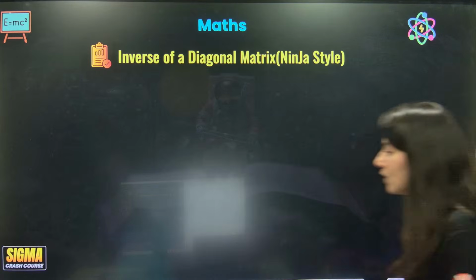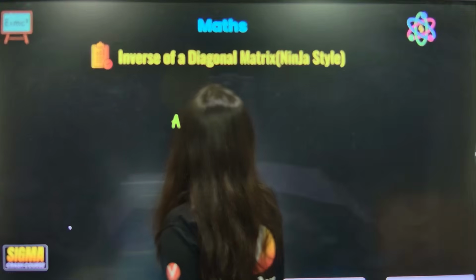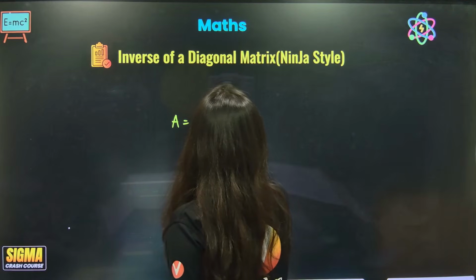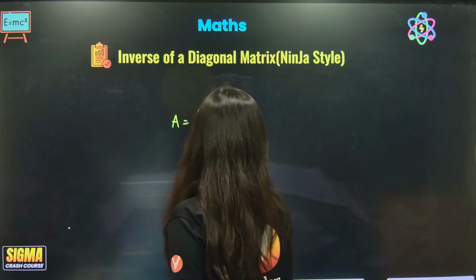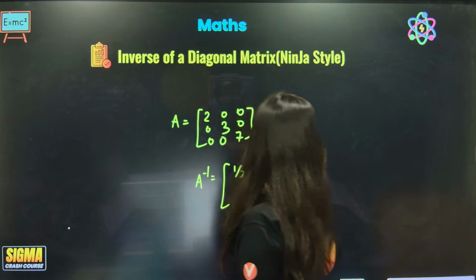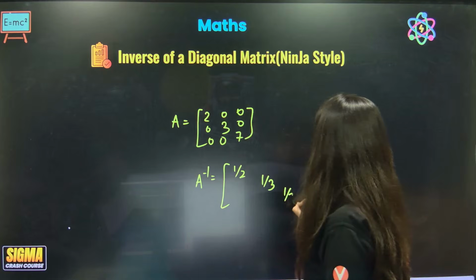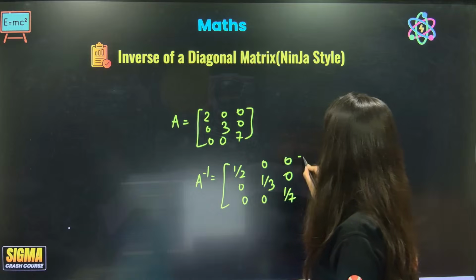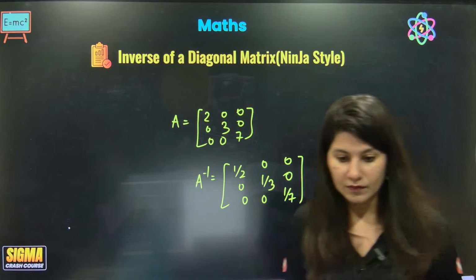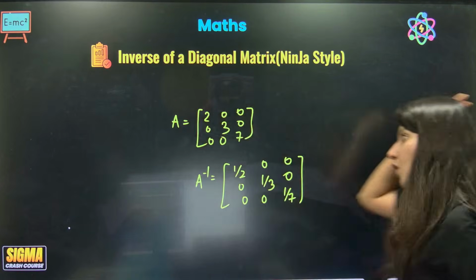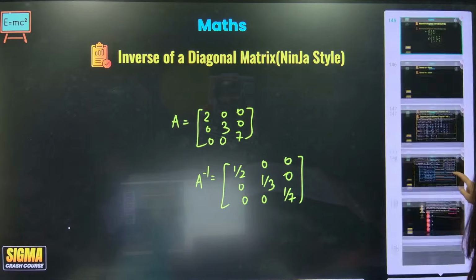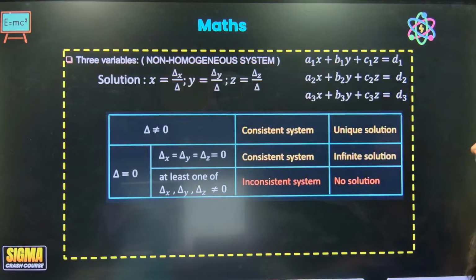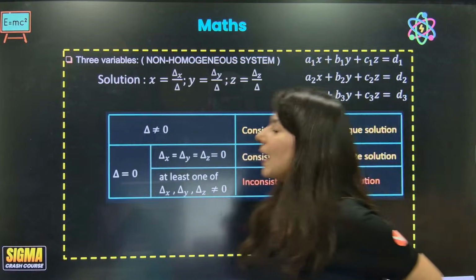Inverse of a diagonal matrix, ninja style. If you want to see, suppose A is nothing but diagonal entries 2, 3 and 7, with zeros everywhere else, and you have to figure out A inverse, which is diagonal entries 1 by 2, 1 by 3, 1 by 7, with zeros elsewhere. Okay? Alright? Yes? Okie dokie. And here comes Cramer's rule.